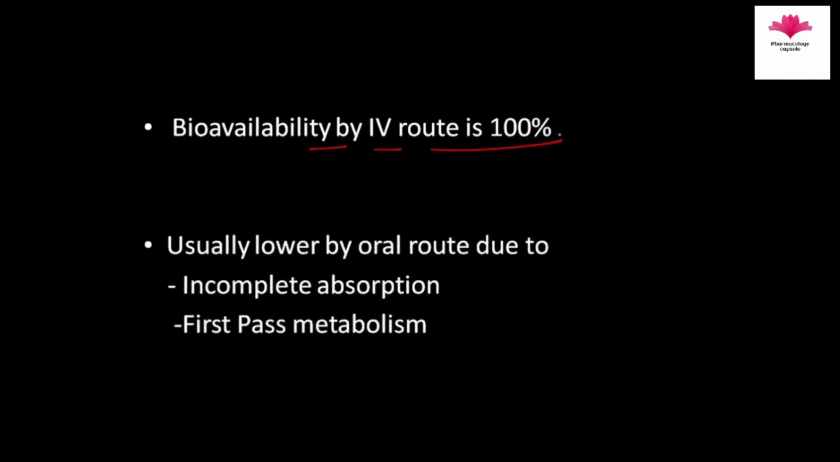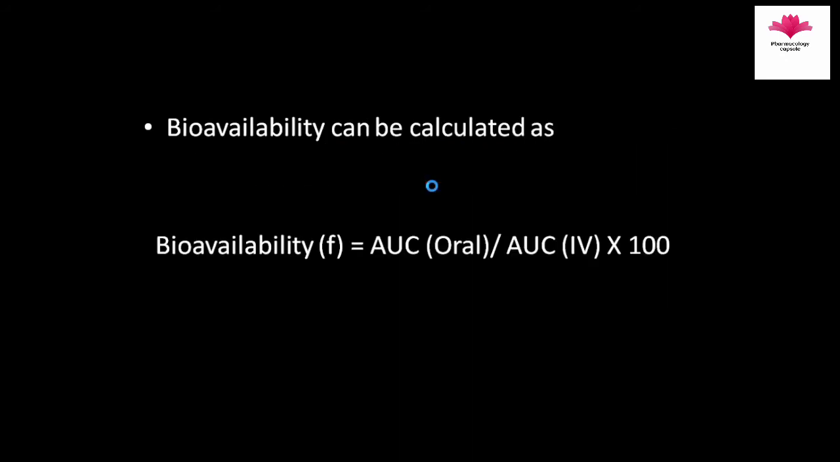And usually in the oral route, we have seen that bioavailability is lower. Why? Due to incomplete absorption. In that example, we have seen nearly 10% of drug was not absorbed, and the first pass metabolism. So these two are the factors on which bioavailability depends. Bioavailability by intramuscular and subcutaneous route is also not 100%. It is low. Why? Because of local tissue binding.